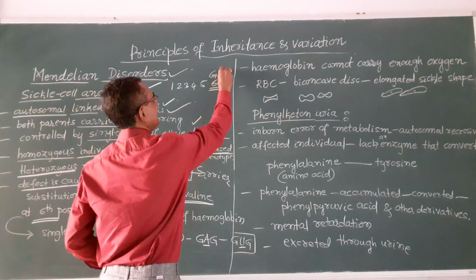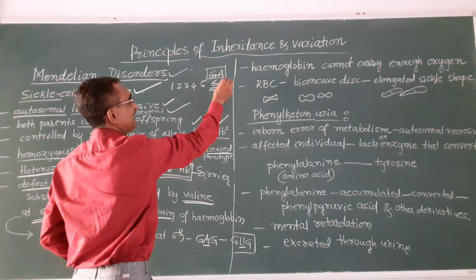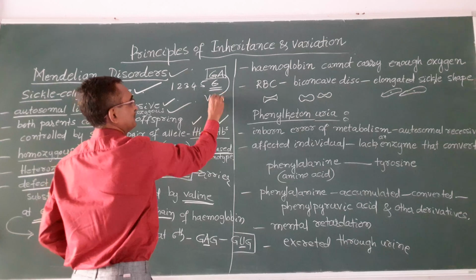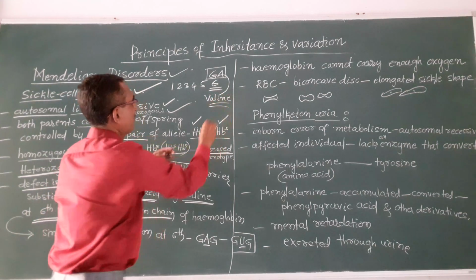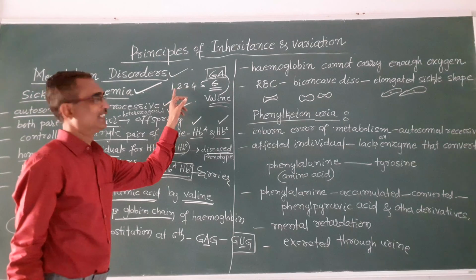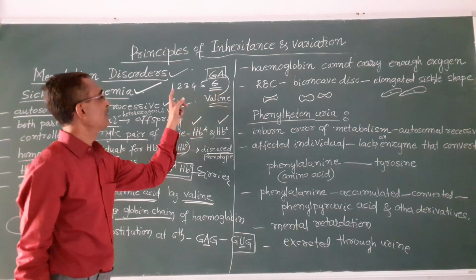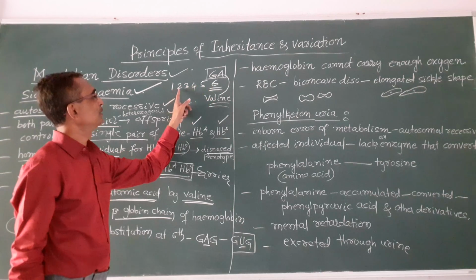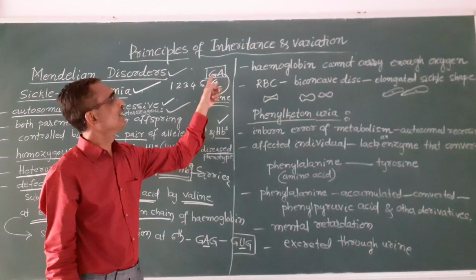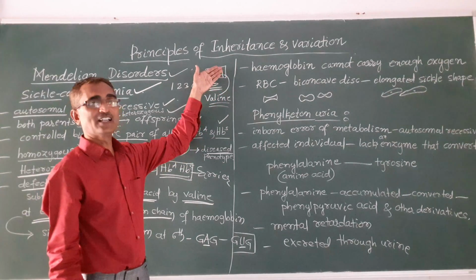Glutamic acid is present in normal condition, but in the defective gene what happens? It is replaced by valine. Getting my point? This is the hemoglobin beta chain, and in this chain of hemoglobin at the 6th position, 1, 2, 3, 4, 5, 6th position, in a normal condition what happens? Glutamic acid will be there, and in the defective case what happens?